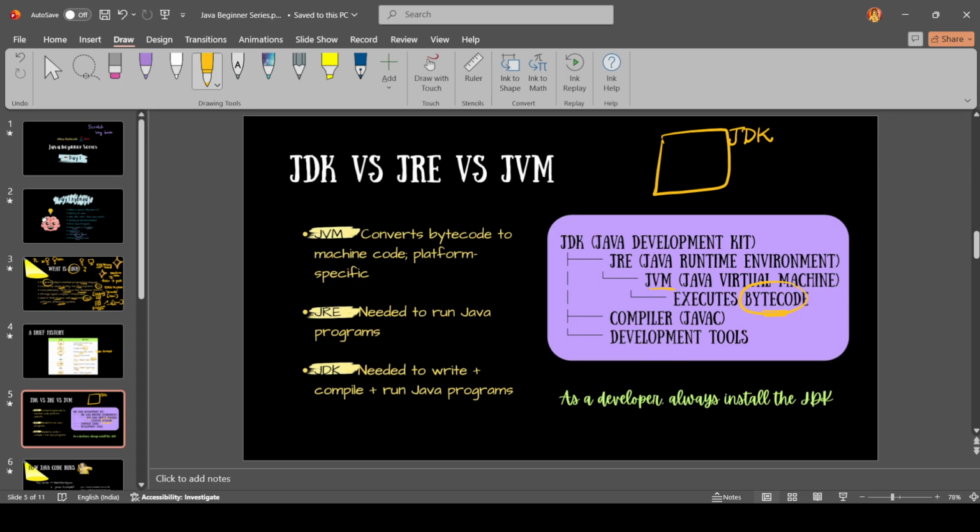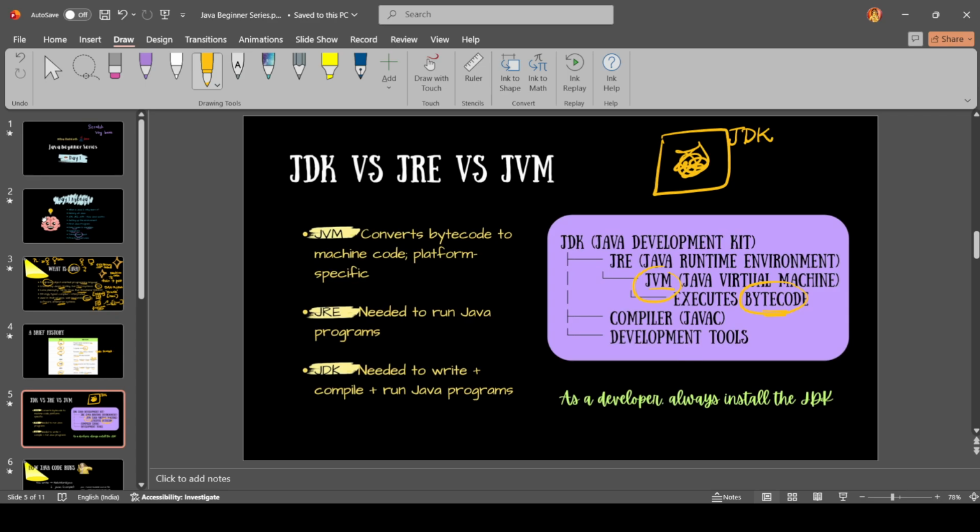It will contain the runtime environment, which in turn will have the JVM, and we will also have the compiler and other development tools. All together it is in the JDK. So let's learn about these very briefly. We don't need much deeper content on this.